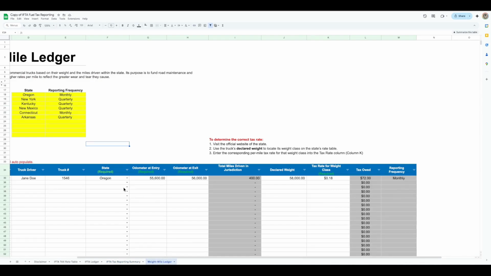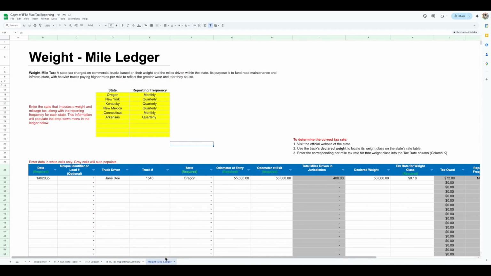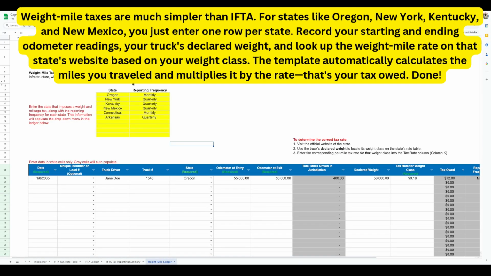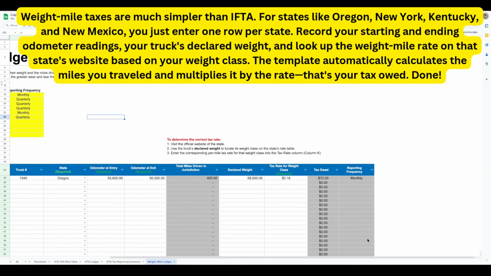The weight and mile ledger is also pretty interesting because you just record this for all the states that have the weight and mile. And I already put some of the states that have it, but you can update this as time goes on. I don't know what's going to happen in 2026. Things might change, right? And then here you can put the reporting frequency for each of those states. So it'll populate here and tell you when you're required to report it.